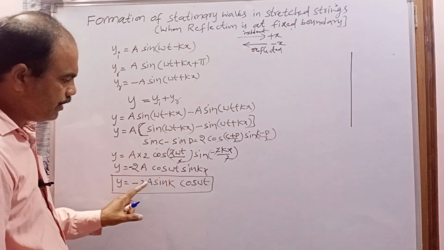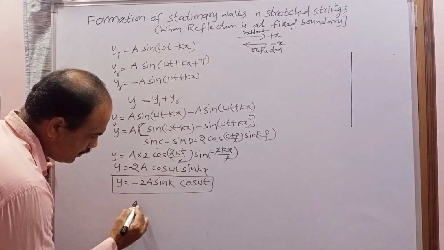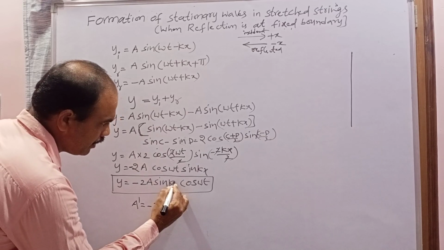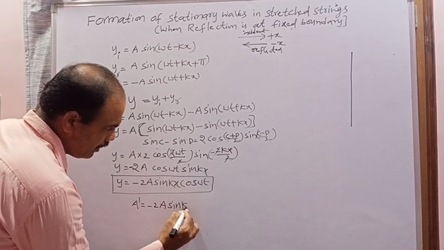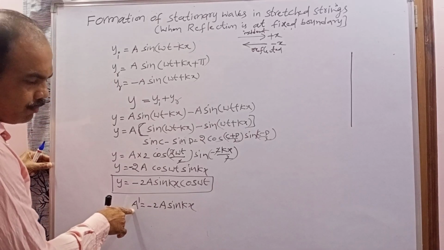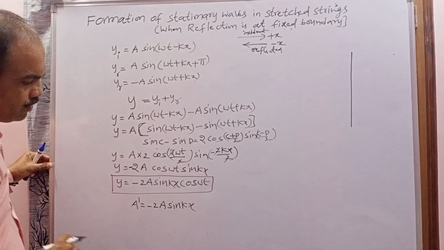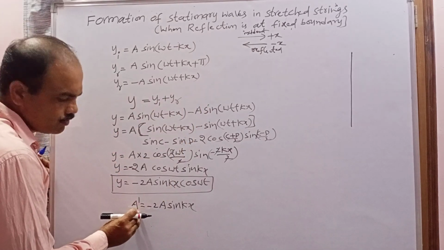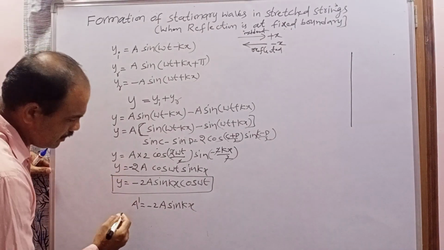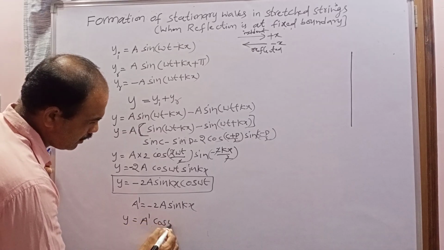So I am considering that amplitude a dash equal to minus 2a sin kx. This will be the amplitude of every particle when the stationary wave is formed. To find the amplitude, we have to use this equation. When I substitute a dash, it becomes y equals a dash cos omega t.